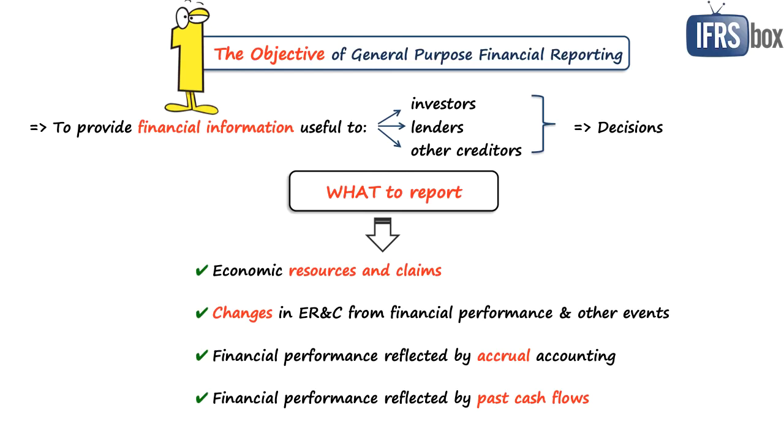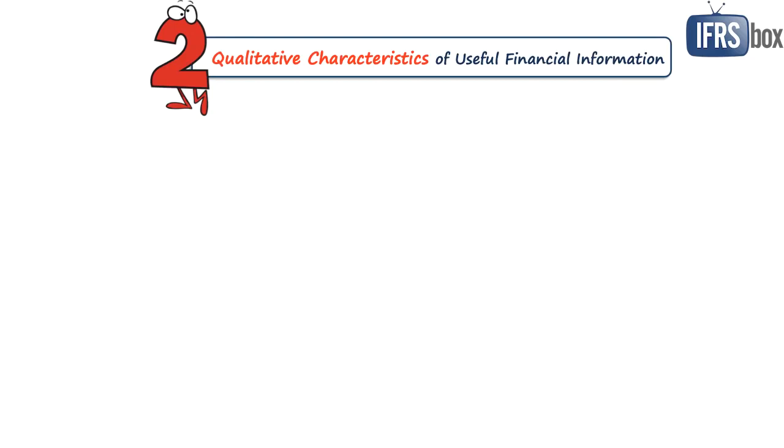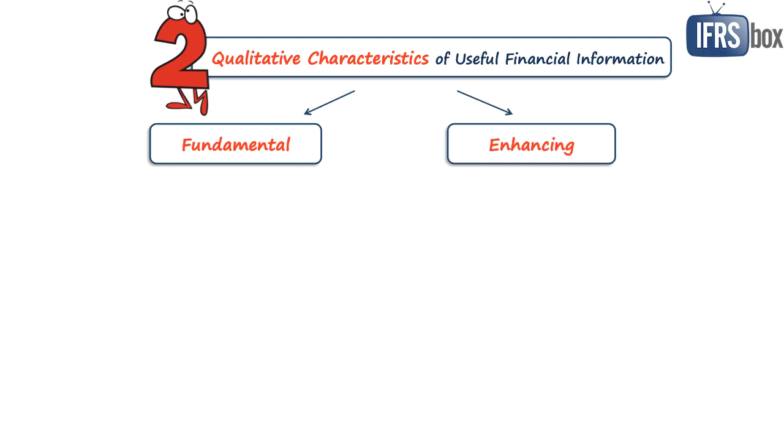Chapter 2 discusses qualitative characteristics of the financial information so that the information is really useful for its users. And there are 2 types of characteristics, fundamental and enhancing. The first fundamental characteristic is relevance. So relevant financial information is capable of making a difference in the decisions made by the users.